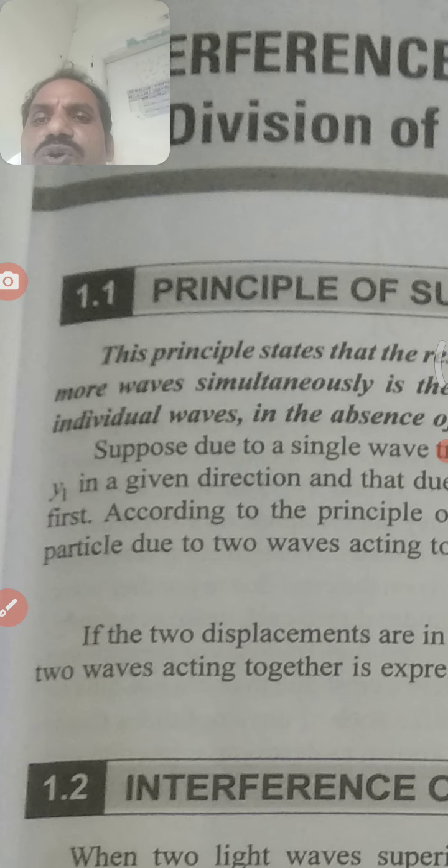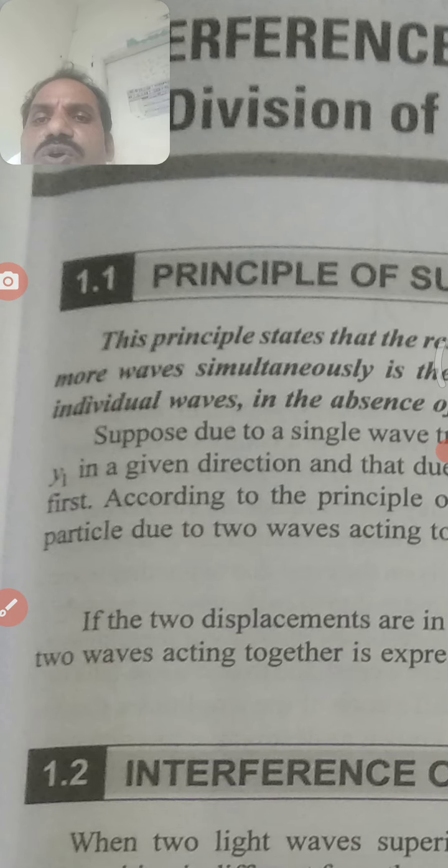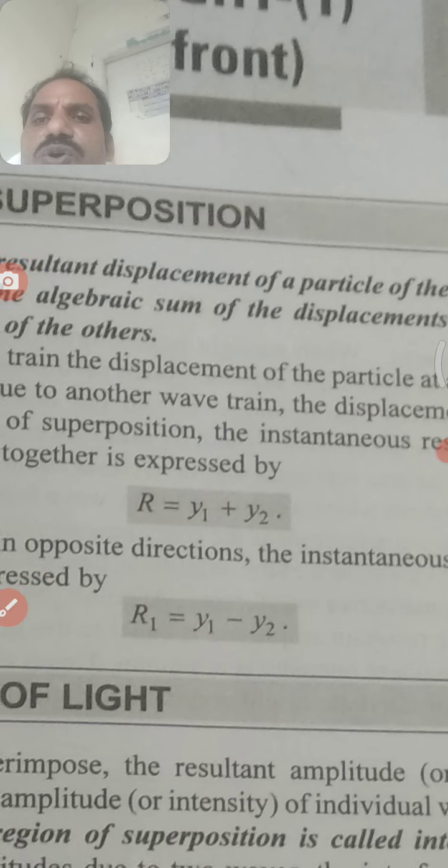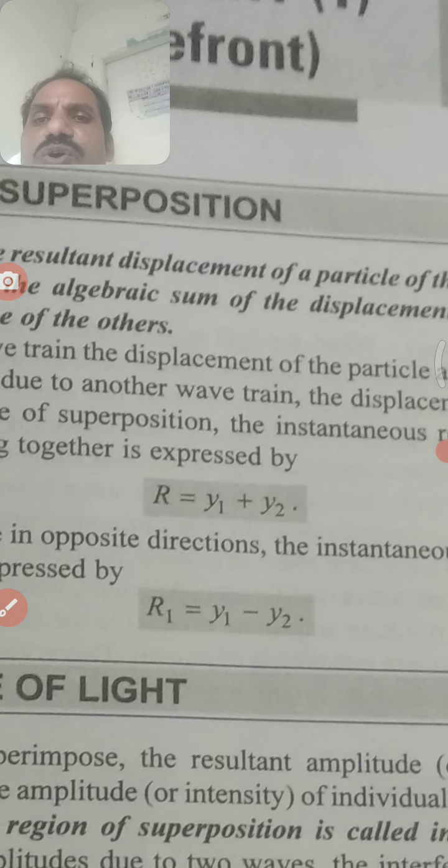Here y1 is one wave and y2 is another wave. The displacement of the first wave is y1 and the displacement of the second wave is y2. Therefore, the superposition principle says the resultant is r = y1 + y2.